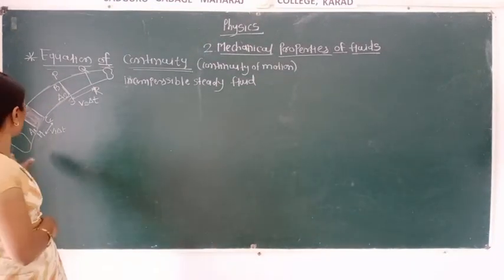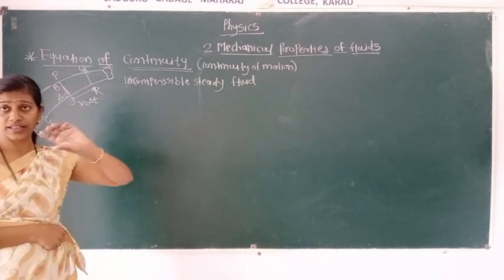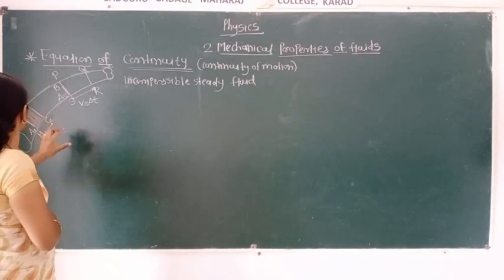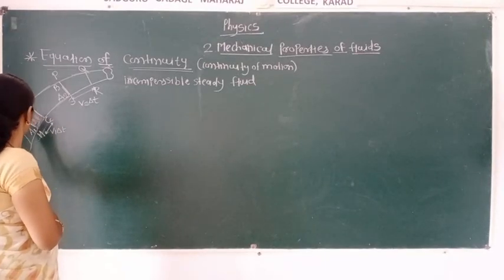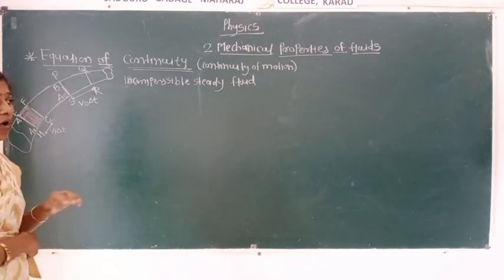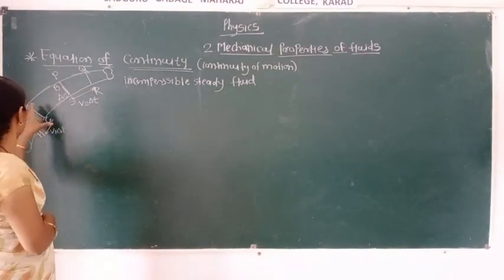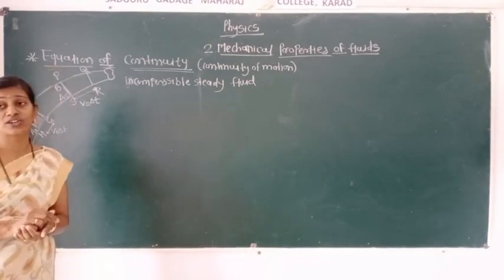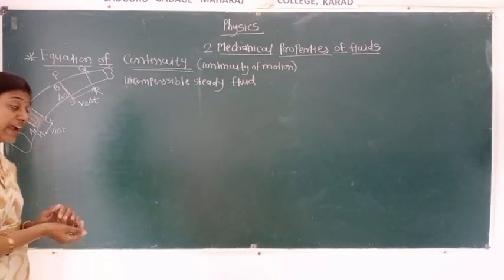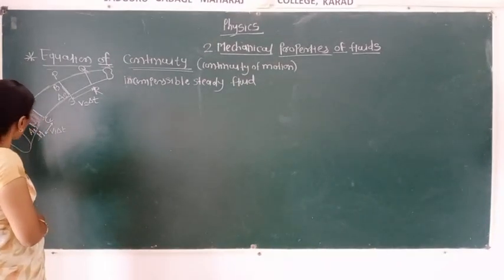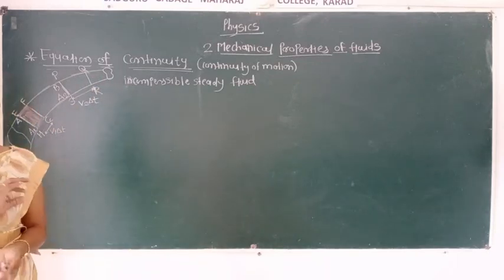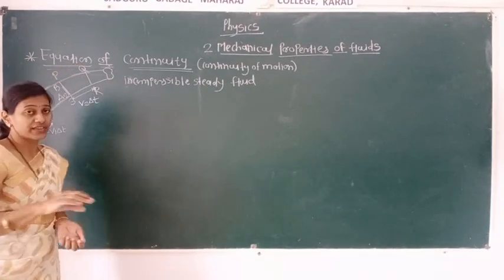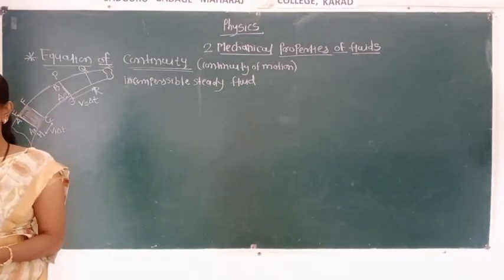Whenever a fluid is entering that tube, the fluid passes through all the cross section areas. Here the cross section area is different, here different, and here also different. From every cross section area the fluid is going to pass. Here the cross section area is small, here it is higher. That means there will be no change in the flow of the fluid.